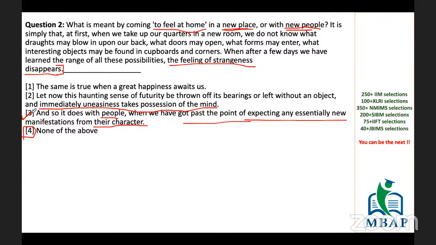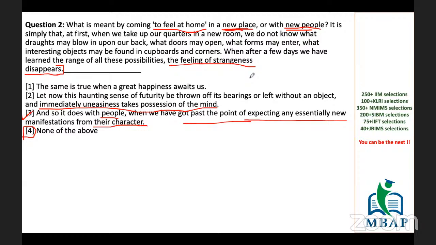I hope this point is clear to you. Very first thing is we are talking about new place, new people. New place is already described in the passage, whereas new people is missing. So all I need in my last sentence, the remaining to complete the paragraph, is certain information about new people, which is there in the third one. Okay. I hope this one is clear to you. If you guys again have any question, make sure that you drop your queries in the chat box. I'll take it at the end of the session.